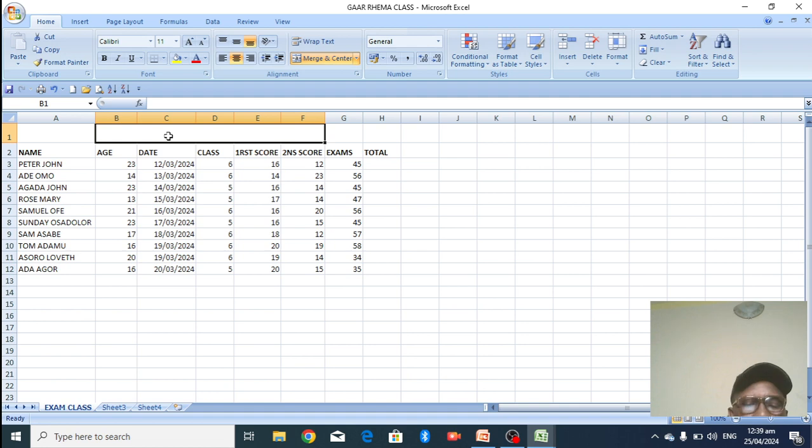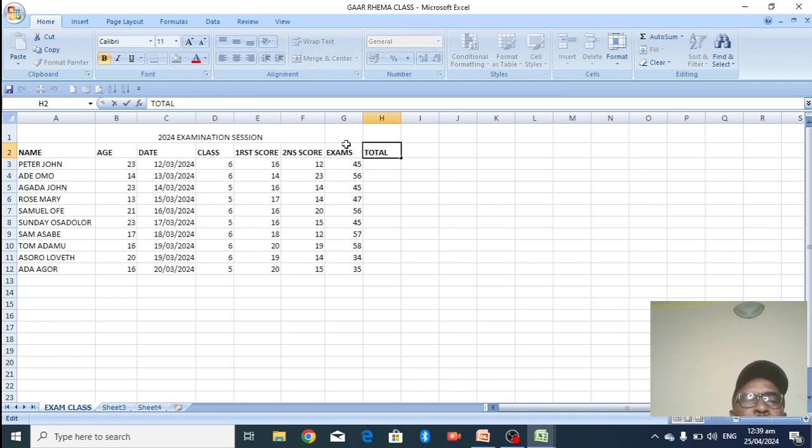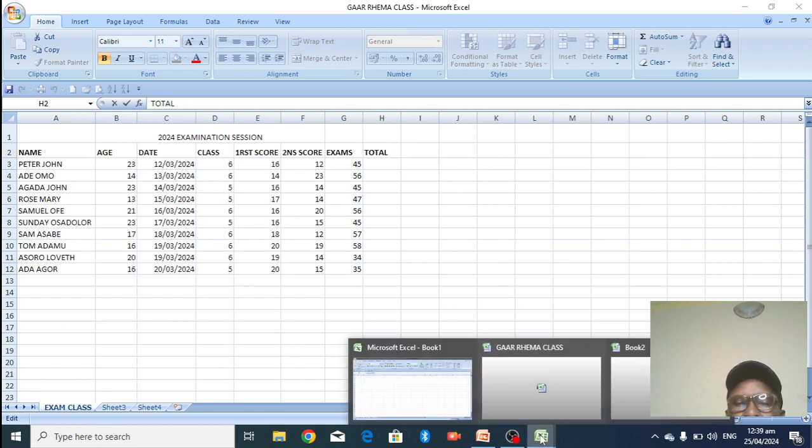So I can say 2024 examination session. Alright, I have done that already. You can see all these cells here will merge together. So this set will merge together to have a long space. That's how to merge.